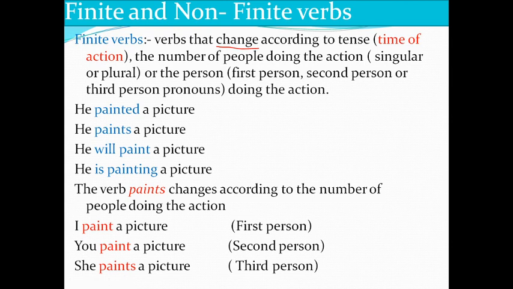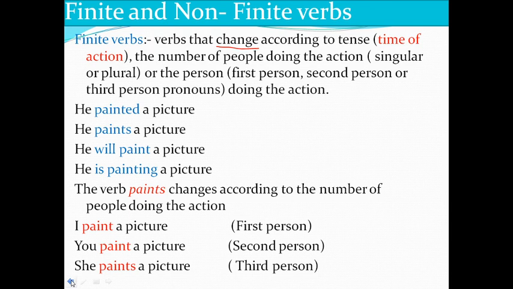Remember that the verbs that change according to tense, according to the number of people, according to the person are called finite verbs. Those that don't change according to tense, number of people and the person are called non-finite verbs. Okay, when you go to non-finite verbs, you can understand the difference between finite and non-finite very well. Remember one thing, that they change their form. Painted, paints, will paint, is painting. So see the change according to the tense.